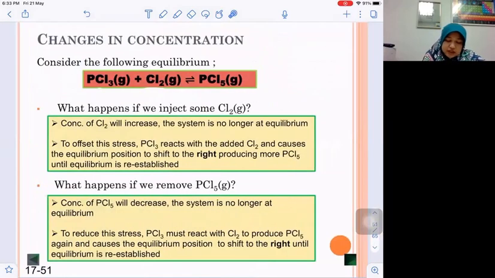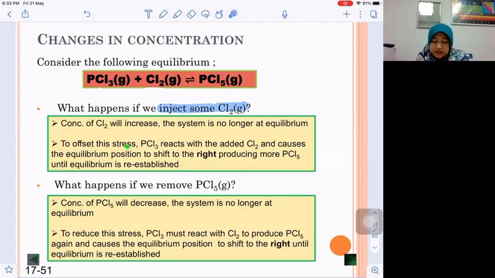So let's consider this reaction to see the effect of concentration on a system at equilibrium. We have PCl3 reacting with Cl2 to produce PCl5. Now the first question: what happens if we inject some Cl2? Injecting Cl2 means that we increase the concentration of Cl2. When the concentration of Cl2 suddenly increases, the system is no longer at equilibrium.